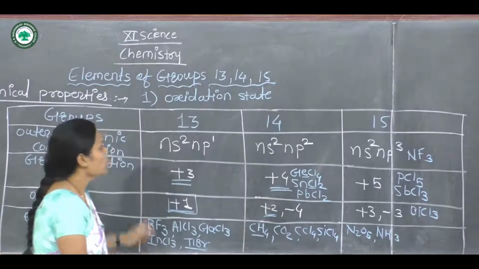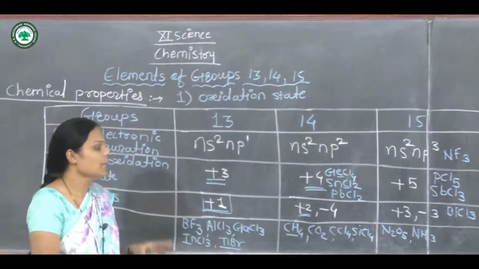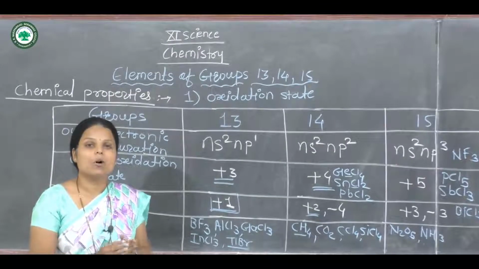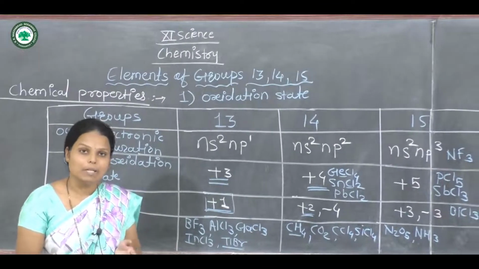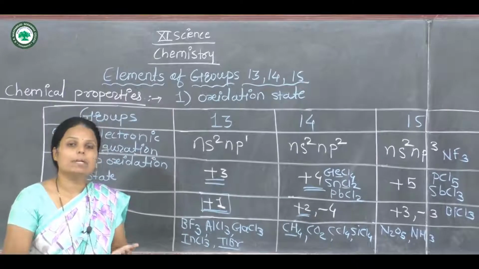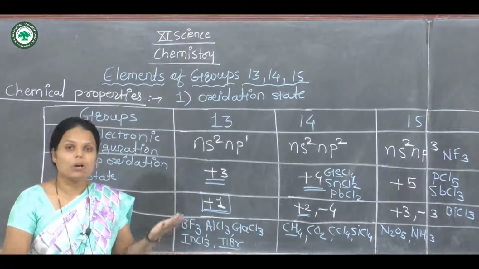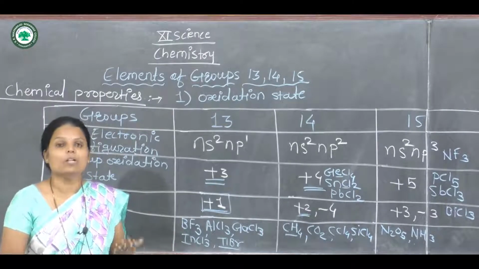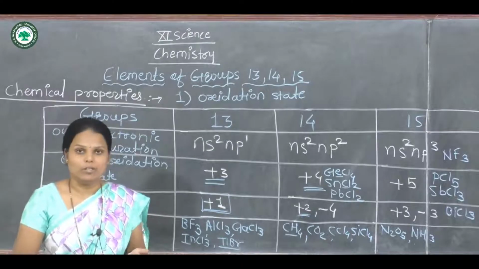This covers groups 13, 14 and 15. The first chemical property is oxidation state. It's completed. Now the next chemical properties, meaning reactions with oxygen, air and nitrogen, will be discussed in the next lecture. Thank you.